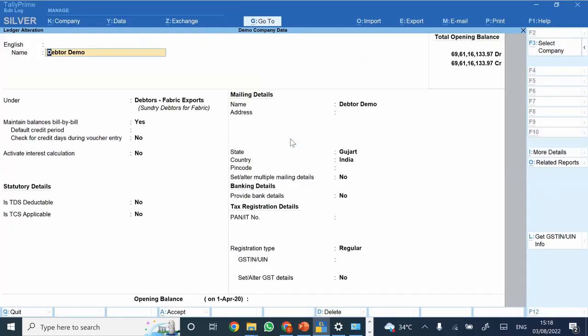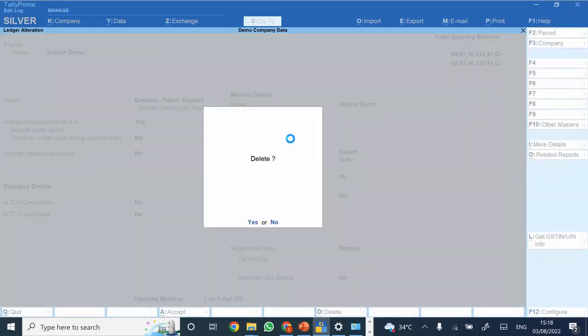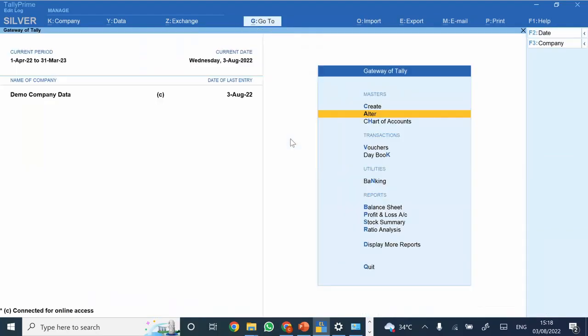Now I'm deleting also this particular transaction, data demo. I'm just deleting the same.